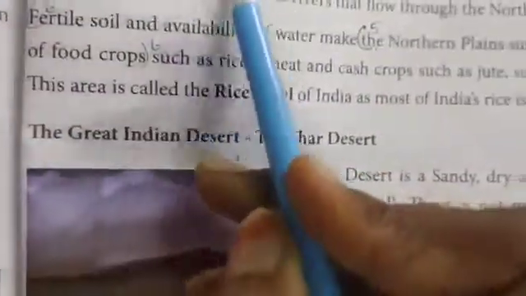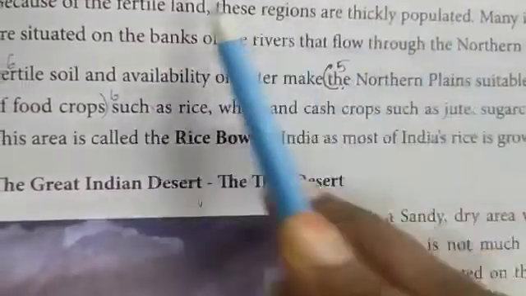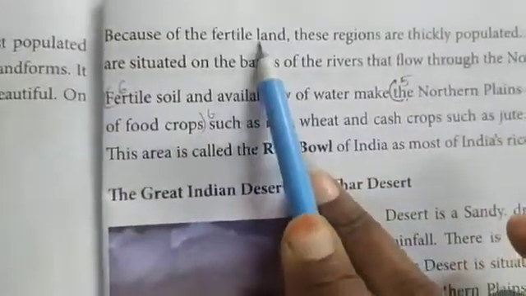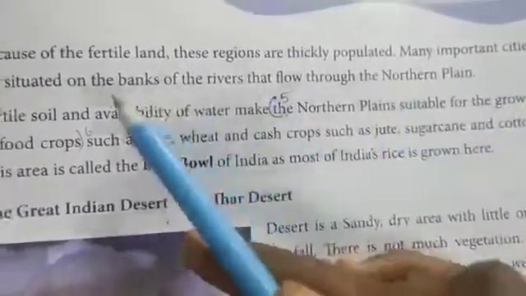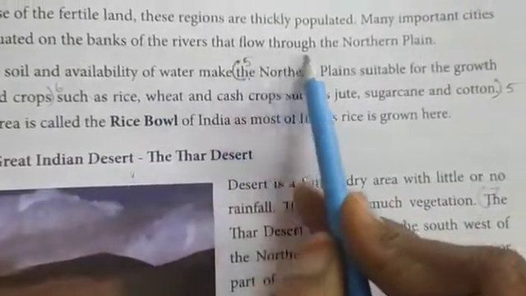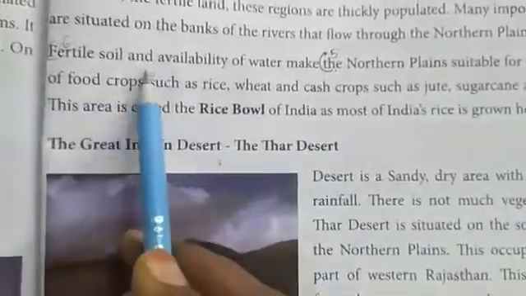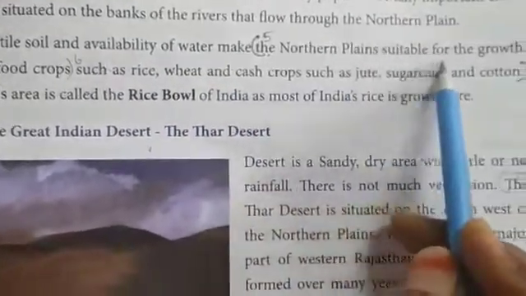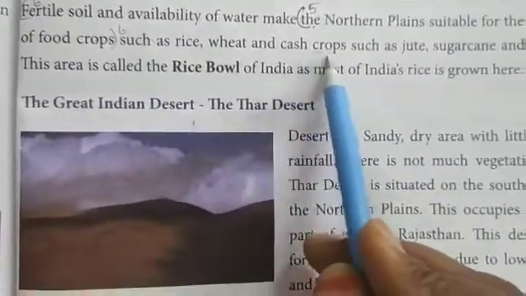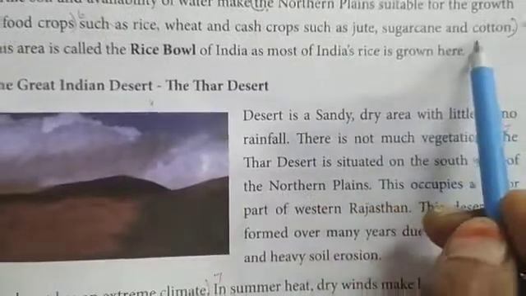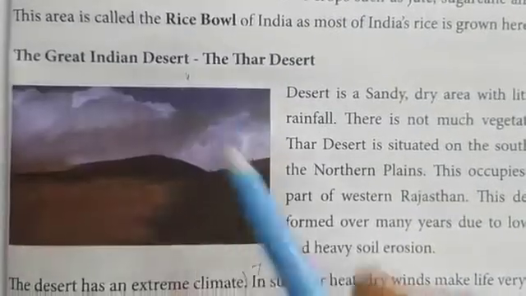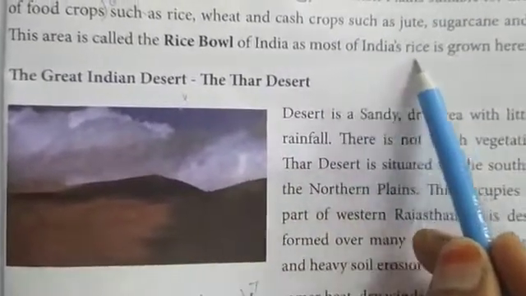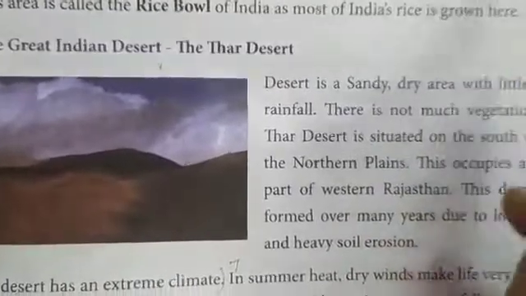Because of the fertile land, these regions are thickly populated. So here the land is very fertile and we can grow crops. That's why the population is more here. Many important cities are situated on the banks of the rivers that flow through the northern plains. Fertile soil and availability of water make the northern plains suitable for the growth of food crops such as rice, wheat and cash crops such as jute, sugarcane and cotton. Most of these crops are grown in the northern plains. This area is called the rice bowl of India, as most of India's rice is grown here.